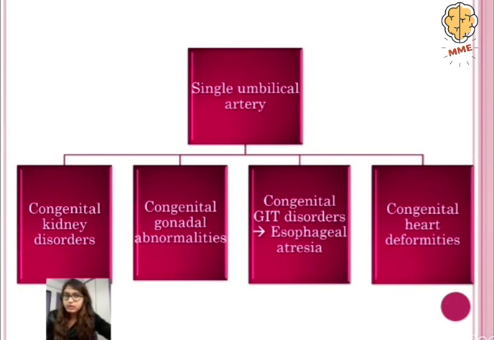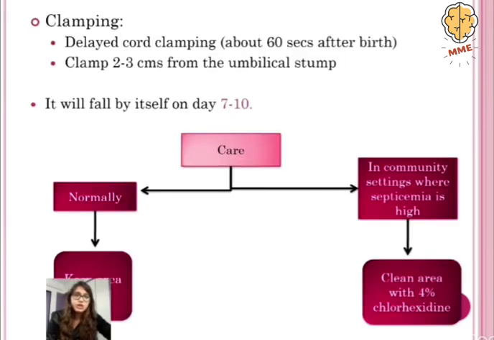Now usually there are two umbilical arteries, but sometimes there may be a single umbilical artery also. If there is a single umbilical artery, then that child is predisposed to congenital kidney disorders, congenital gonadal abnormalities, congenital GIT disorders, for example esophageal atresia, or congenital heart deformities.